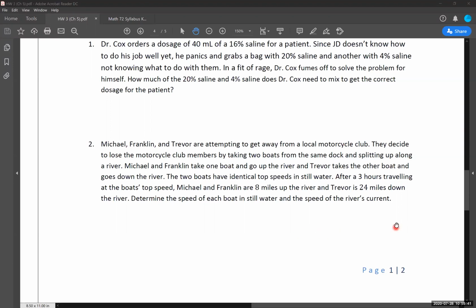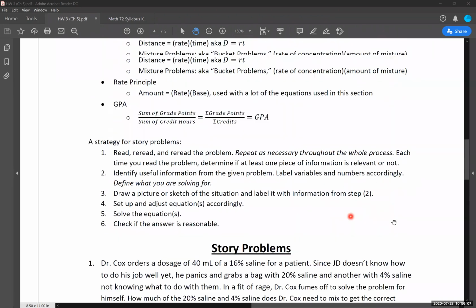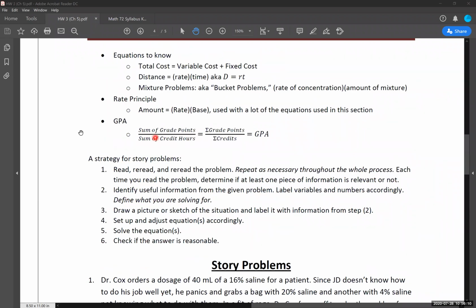So we have some interesting stuff going on here. We have some distances showing up, we have a time, and we have at least 2 speeds showing up. We have the speed of each boat in still water, and the speed of the river's current, which implies that the river is moving in some direction at some speed. So I'm going to scroll up here. We're trying to figure out what general equations we might be using if we have a distance, a rate, and a time. We're probably going to end up using the distance formula, a DIRT formula, if you want to call it that as well. So we're going to be using our distance formula to help us out with this.